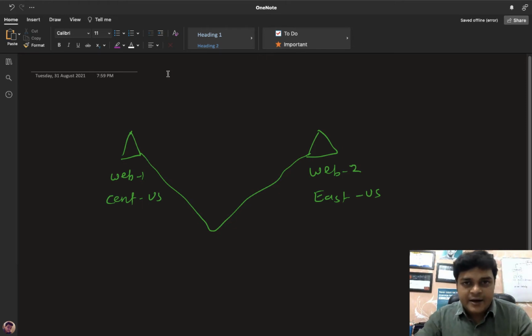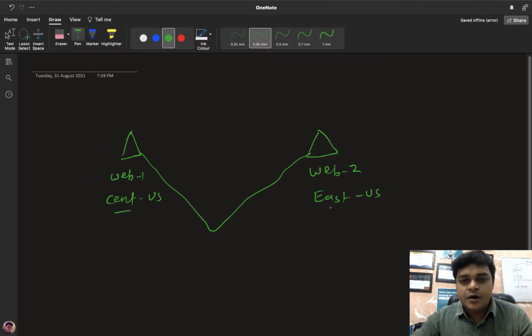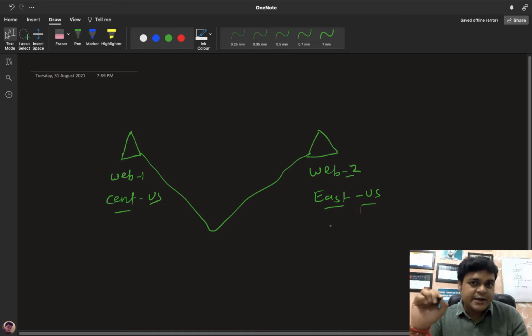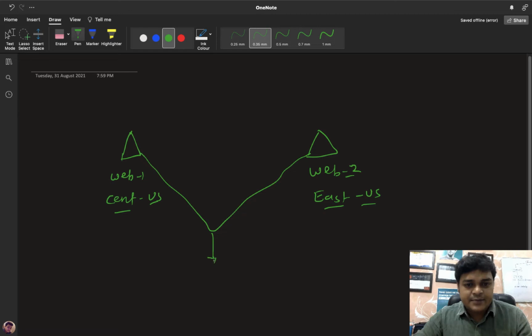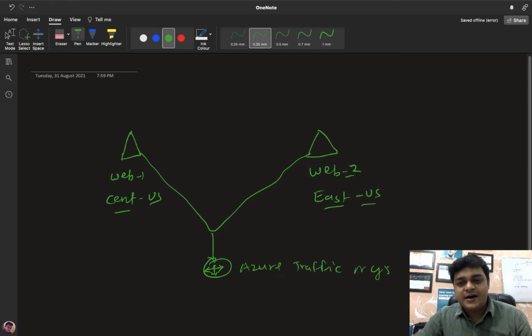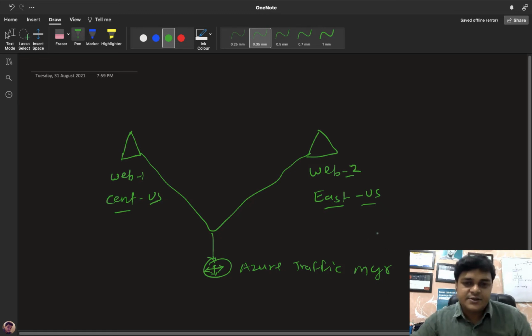If we talk about the concept of Azure Traffic Manager, for example, you establish two different web servers in two different locations. You establish one web server in the Central US location and another web server in the East US location, and now you are planning to manage the traffic between your Central US and East US. Azure Traffic Manager can help you. We need to create at least two web servers in two different locations, and after that we will add the Azure Traffic Manager to control the traffic of our web services. So this is our agenda.